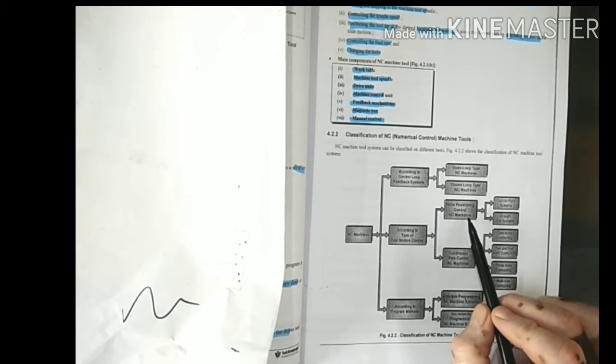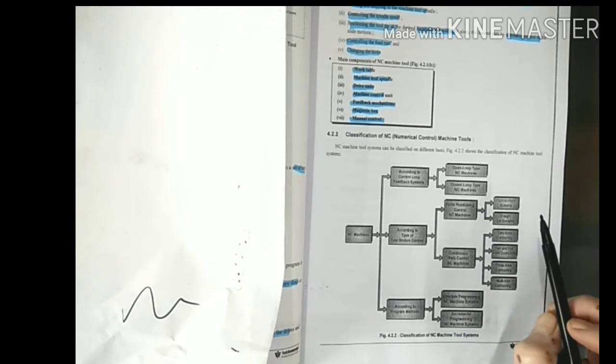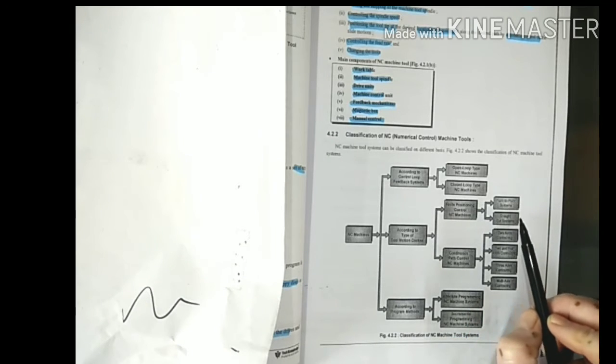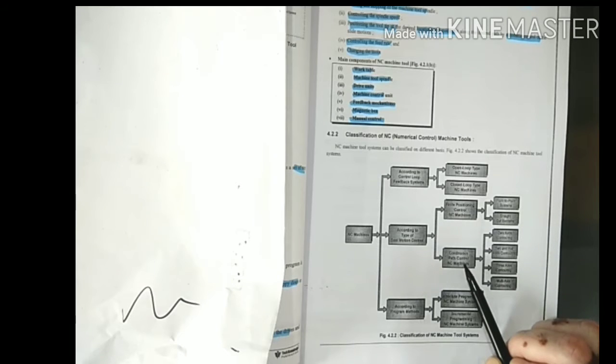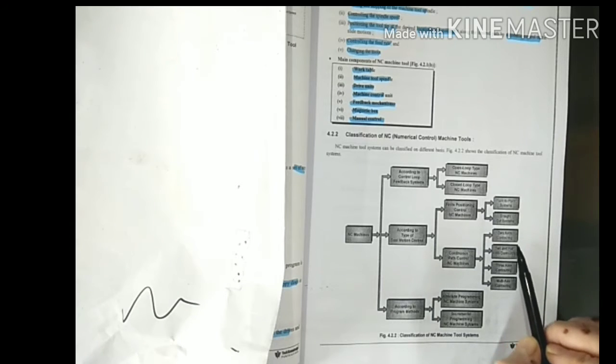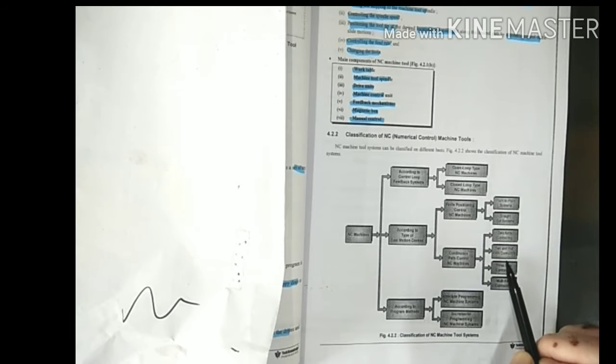Finite positioning control NC machines can be further classified as point-to-point system and straight-cut system, and continuous path control NC machines can be further classified as 2-axis contouring, 2.5-axis contouring, 3-axis contouring, and multi-axis contouring.